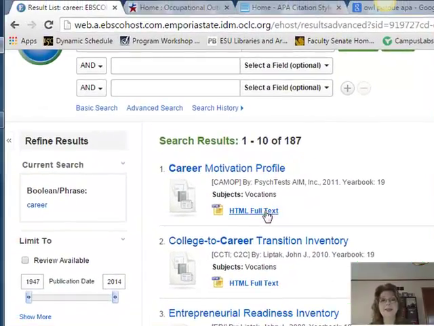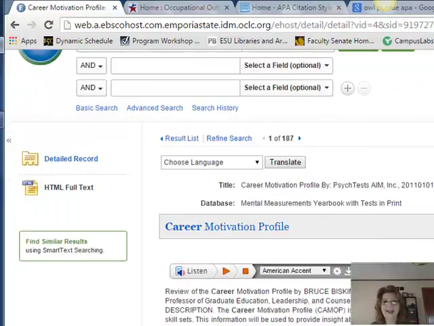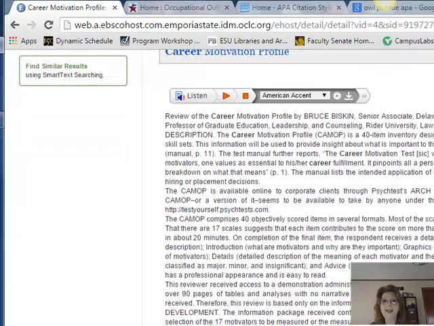But remember, this is all going to give me the full text of different test reviews. So here's one, for example, that's called the Career Motivation Profile. This was reviewed in the 19th edition of Mental Measurements Yearbook in 2011. So that's relatively recent. Let's go ahead and click on the full text. And this will tell me about the test.